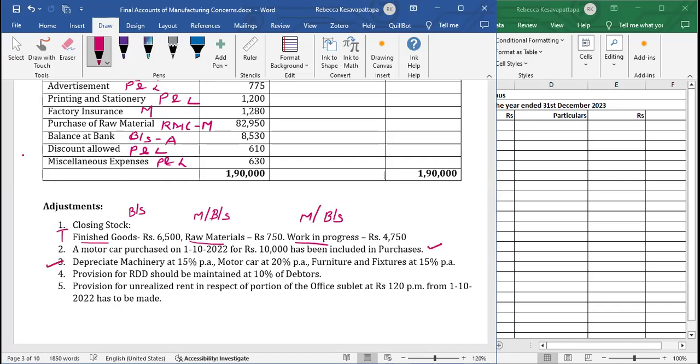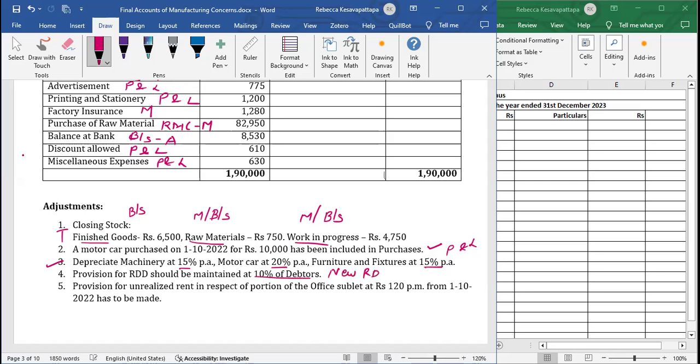Depreciation is very simple, like we do always. From balance sheet, machinery we will do less depreciation, 15%, for motor car 20%, furniture and fixtures 15%. That depreciation we have to write in P&L debit side. Provision for RDD should be maintained at 10% of debtors. This is new RDD.